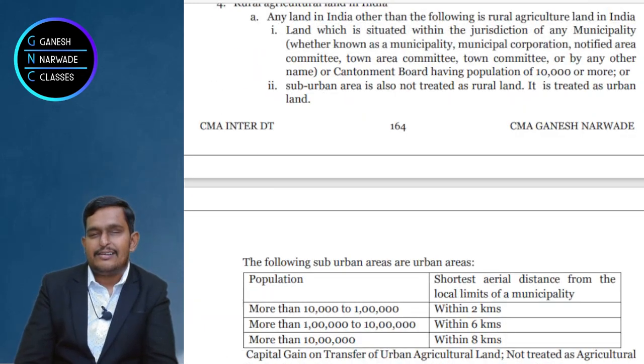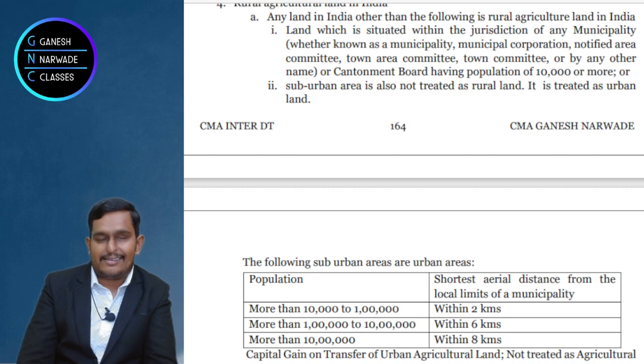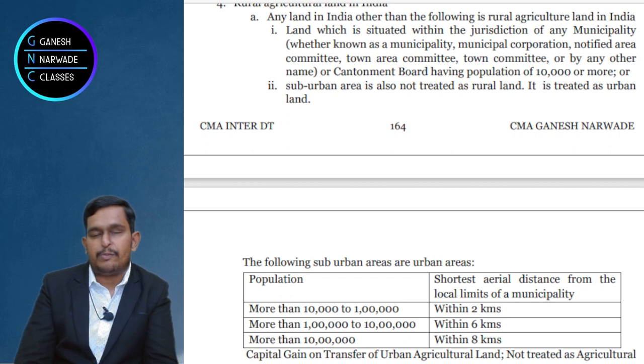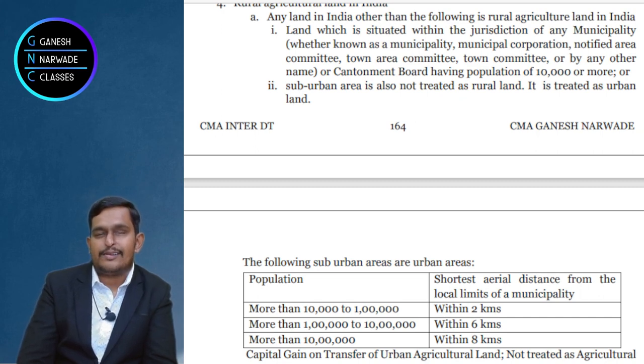Again I am telling, see, is it covered by municipality? If the answer is yes, then obviously it is an urban area. Obviously 10,000 or more population will be there. But next time I will ask the same question: is it covered by municipality? If I say no, is it a rural area? Not at all. Wait. Then ask one more question. What is the population of that area?